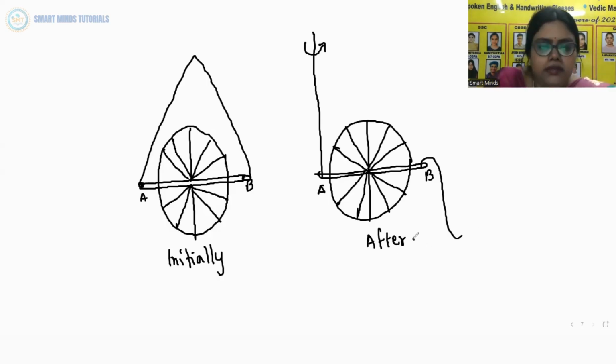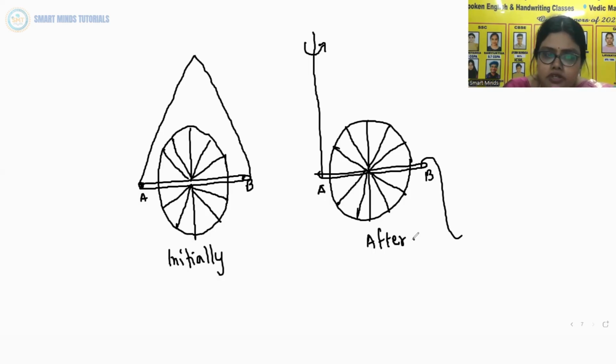Now you see, take a bicycle rim and extend its axle on both sides. Tie two strings at both the ends, A and B, as I have shown you in the figure. Hold both the strings together in one hand such that the rim is vertical. If you leave one string, the rim will tilt. Now, keeping the rim in vertical position with both the strings in one hand, put the wheel in fast rotation around the axle with the other hand.